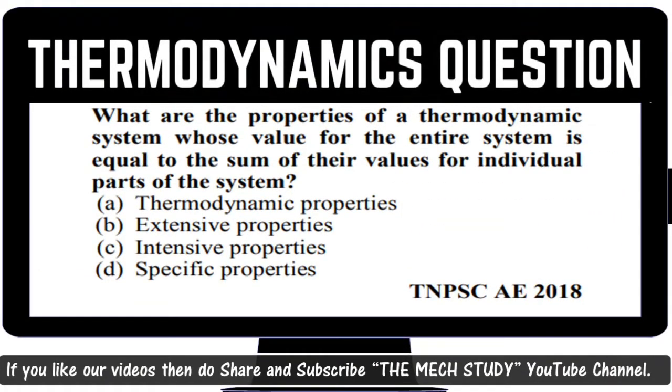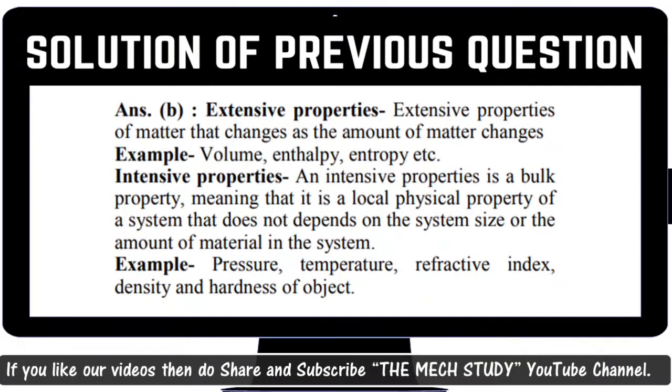Going with the solution, they have mentioned it in a very proper way. If you have any doubt, then do mention it, and I will also explain this solution in a very short way. The answer is extensive properties. As you are aware, intensive properties are independent of the mass of the system, and extensive properties depend on the matter or mass of the system. The properties that depend on the matter are known as extensive properties, like enthalpy, entropy, volume. And intensive properties are those properties which are independent of the mass or matter of the system, like pressure, temperature, refractive index, density and hardness of the object. This is the main thing which you need to remember.